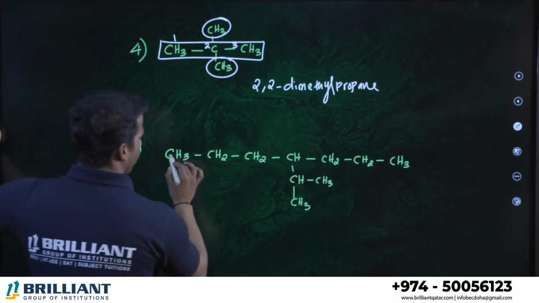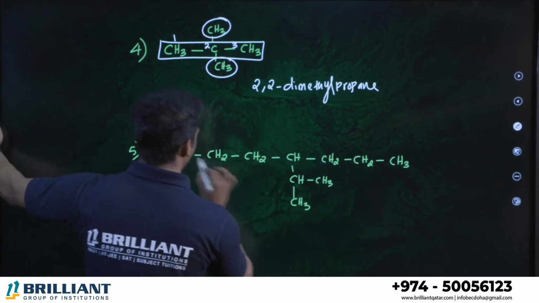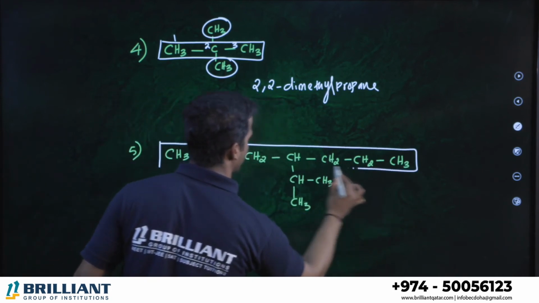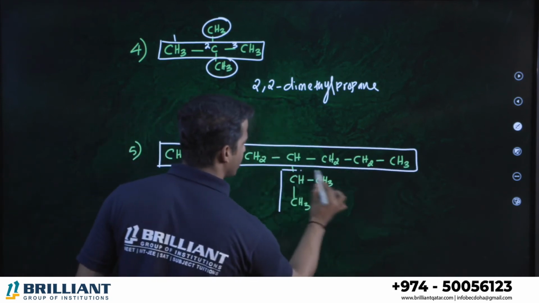What about here? 1, 2, 3, 4, 5, 6, 7. 1, 2, 3, 4, 5, 6 only. Alright, so let us take this as the longest chain, heptane. What is this branch?